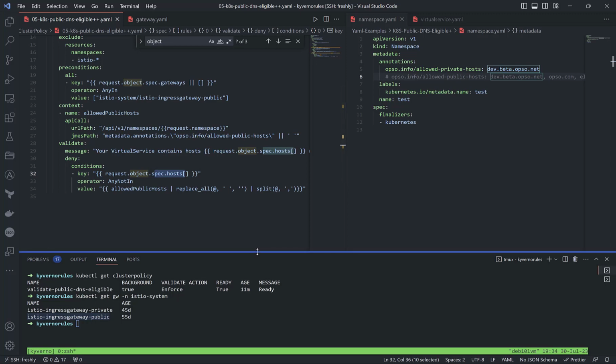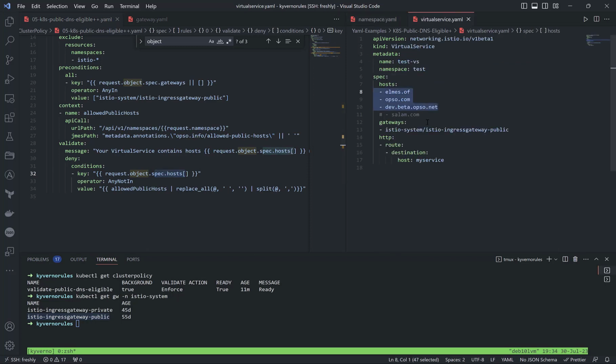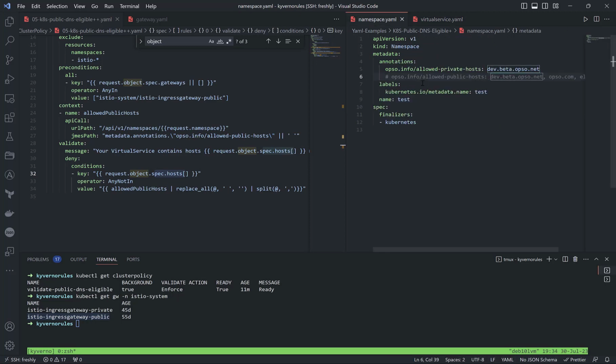It means in case of a virtual service, if we use this gateway and define a host, it must be defined under the annotation of the namespace with this annotation and with the comma-separated value which we defined here. So right now I'm going to try to apply the namespace without annotation.